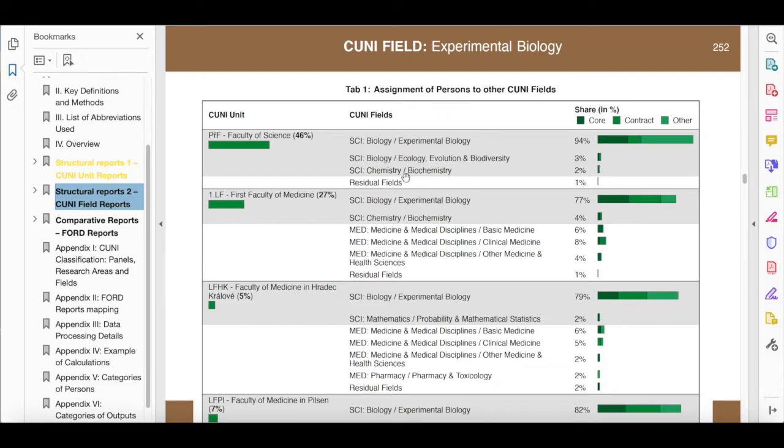Fields with less than 1% of self-assignments are aggregated in the residual fields. Shaded sections in the table correspond to fields that belong to the same panel as experimental biology. For each field, the distribution of personnel across 3 categories, core, contract, and other, is depicted by stacked bars in the rightmost column.